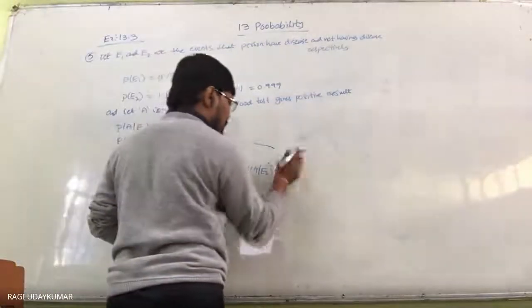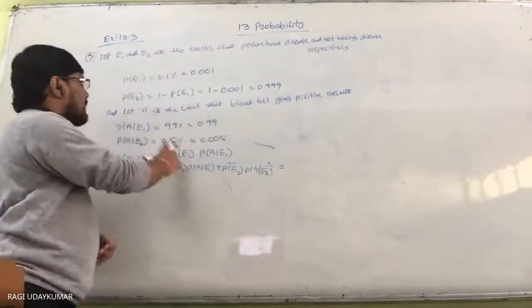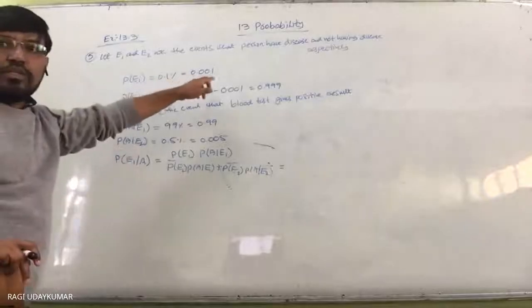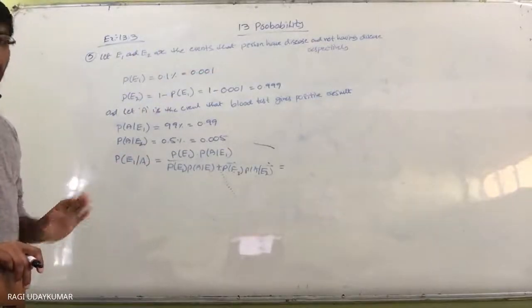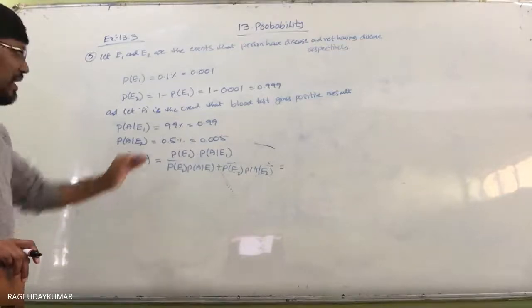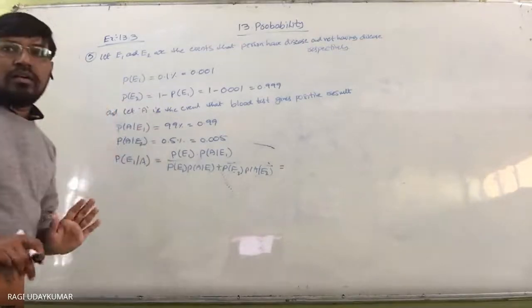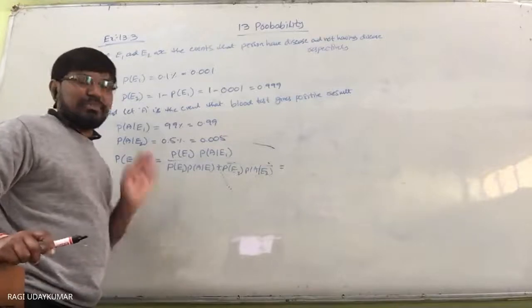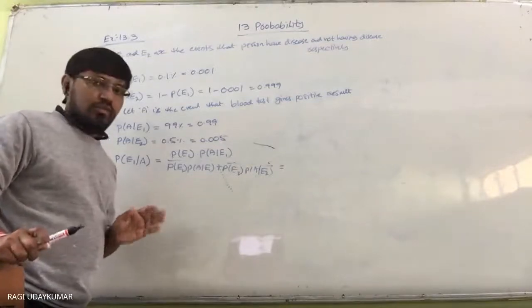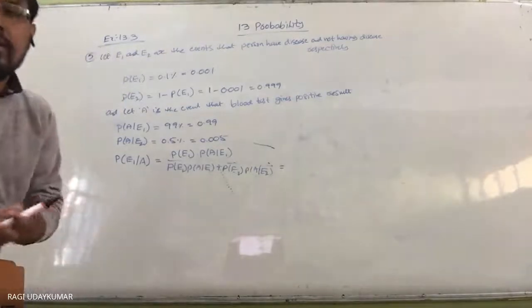This problem is really very important. So probability of E1 is nothing but 0.001. You have to simplify this and nothing else. I think you can do this. Every value is ready with you. Just substitute and simplify. This part I am leaving to you as homework. Now let us move to the next question.